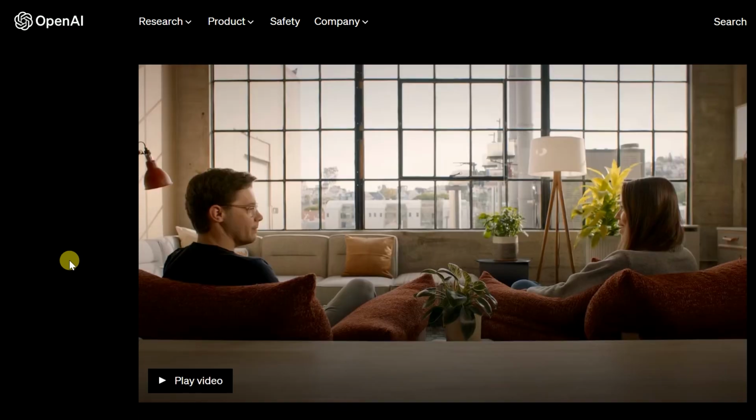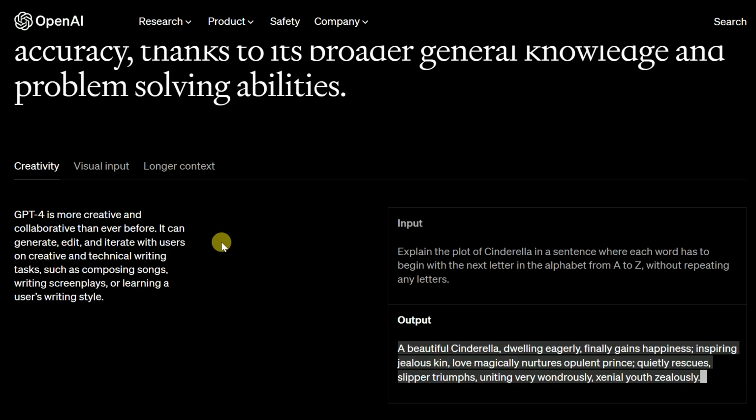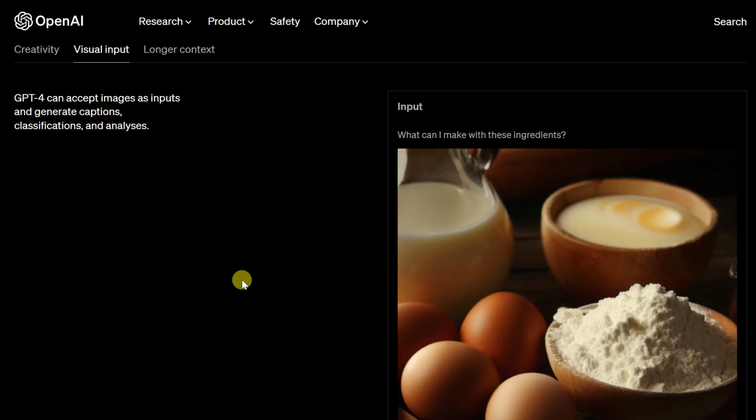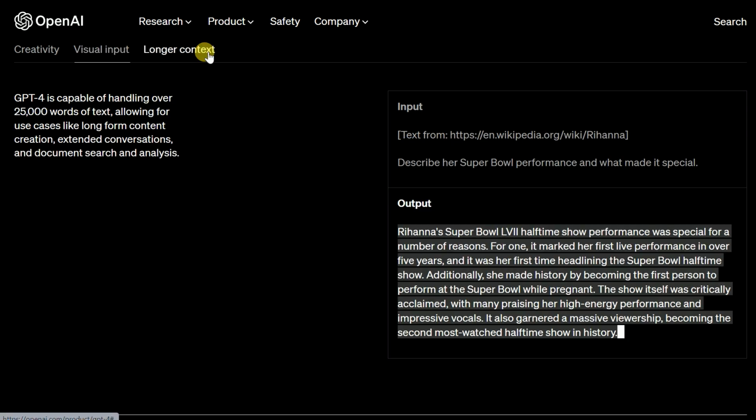The first thing we have to look at is the creativity of ChatGPT 4, which is improved much more than ChatGPT 3. And the amazing thing is that ChatGPT 4 also accepts images as an input, but in ChatGPT 3 we have been using only text as an input. Now we can also get the response from ChatGPT by feeding it images.